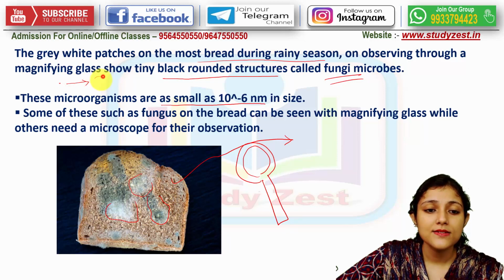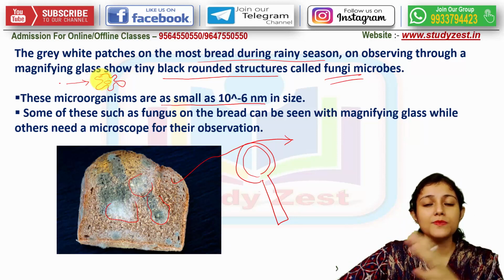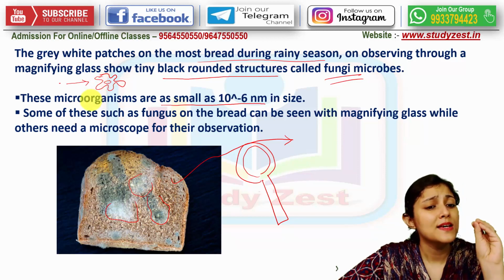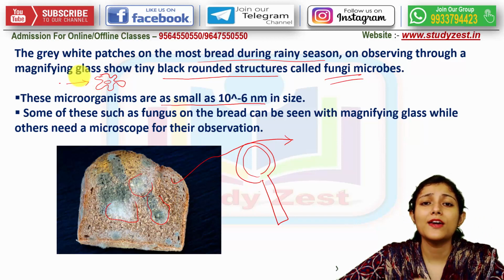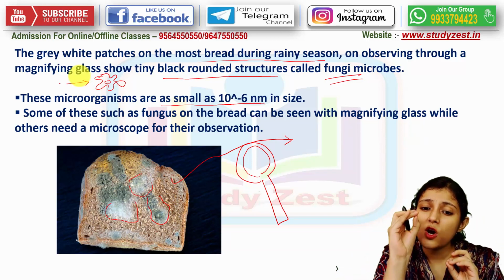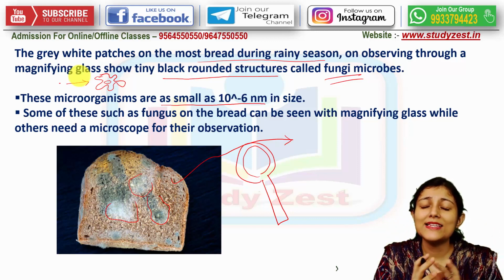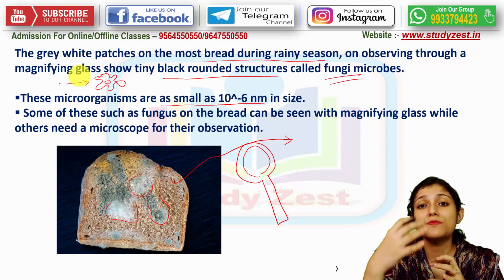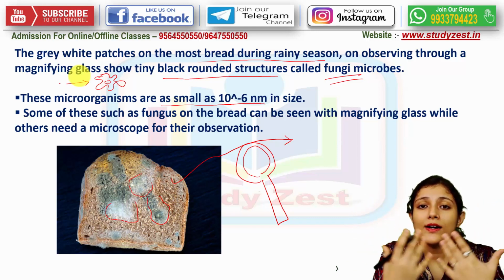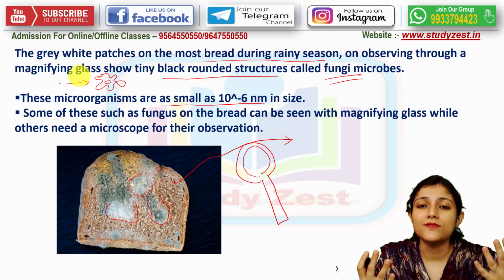Suppose this is one unicellular amoeba. I am just giving you a brief idea of what the microscope does. It helps to make even minute structures visible properly, so that each and every structure is in front of our eyes.